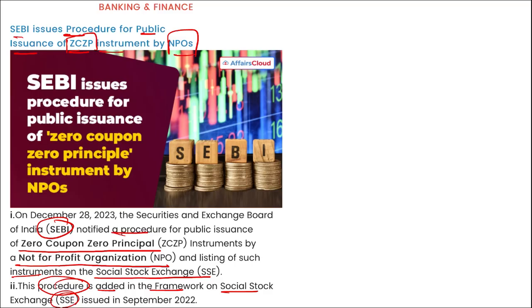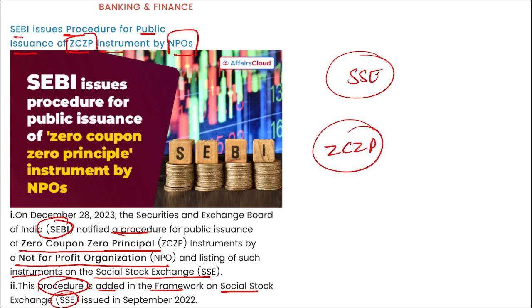Correct? And remember, this should be noted that the SSE framework results in the amendment of the ICDR regulations of 2008 and the regulations of 2015, that is your LODR regulations. These ZCZP instruments on the SSE are donation instruments that offer zero interest, that is no interest or principal return.